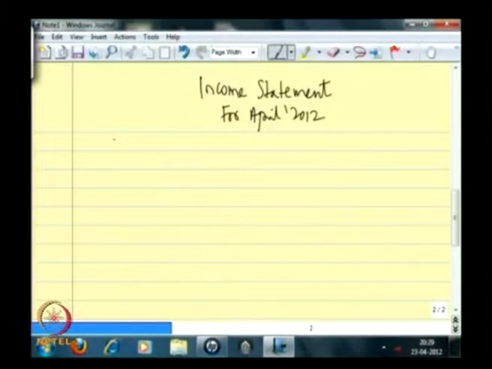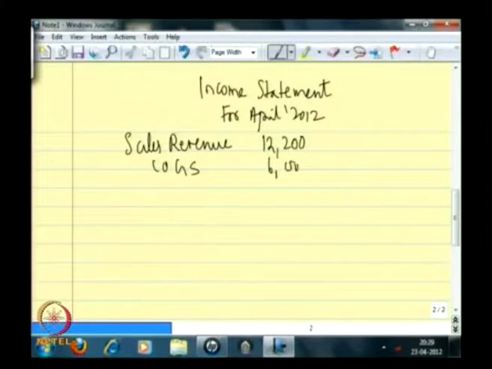What is the top line in an income statement? It is sales revenue. So, you go to your trial balance, you find that the sales revenue is 12,200. Then the cost of goods sold or COGS, we have recorded it to be 6,000. So, the next will be gross margin. So, gross margin in this case is 6,200. So, your sales revenue minus your cost of goods sold is a gross margin.